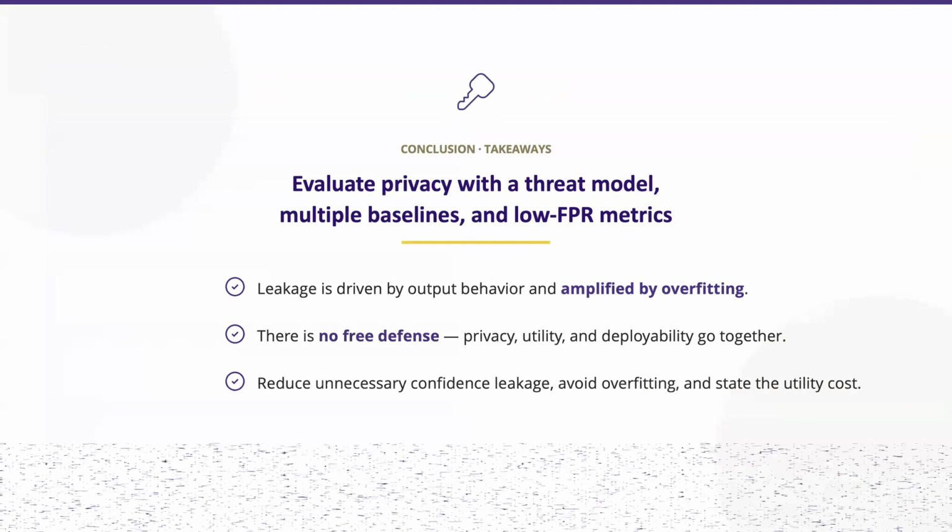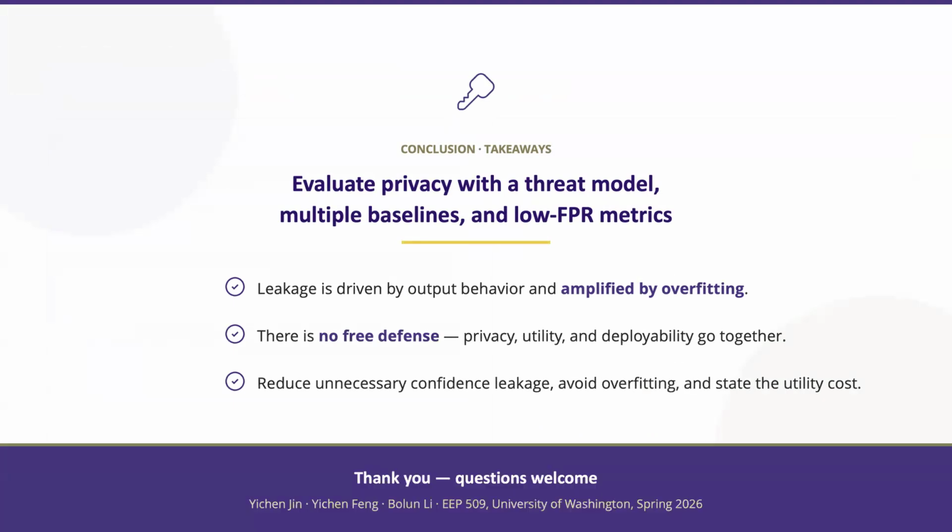In conclusion, overfitting is the biggest driver of membership leakage in our study. We also saw that strong privacy protection usually comes with lower model performance. So when evaluating privacy, it's important to look beyond accuracy and consider both leakage and utility together.